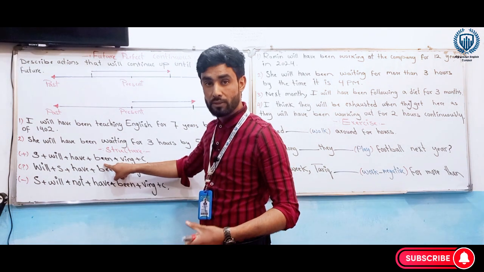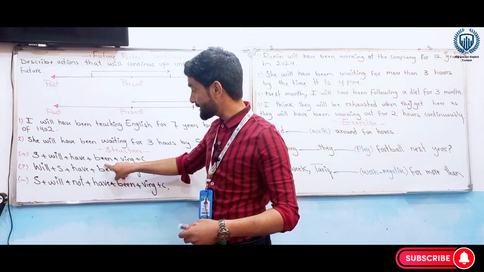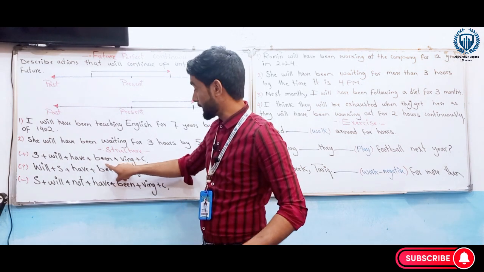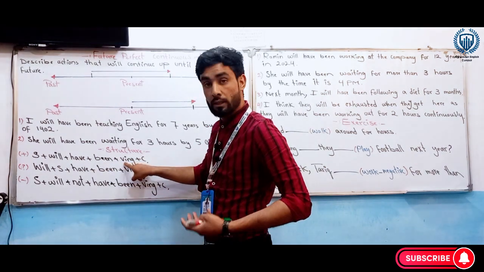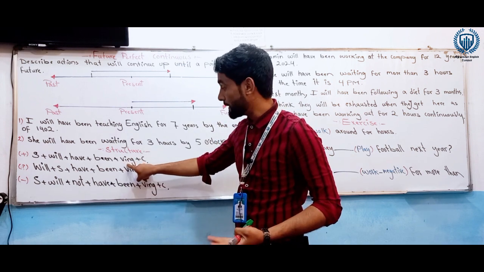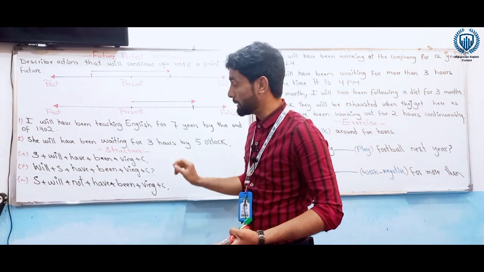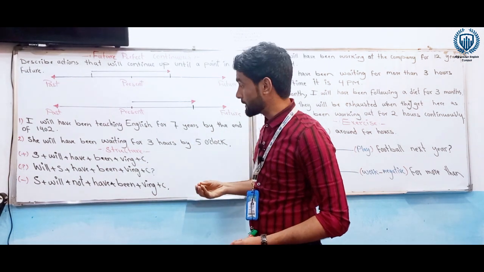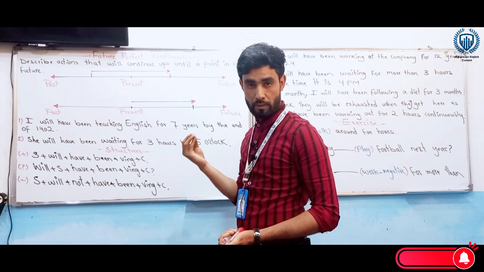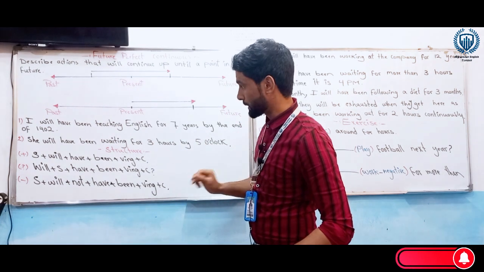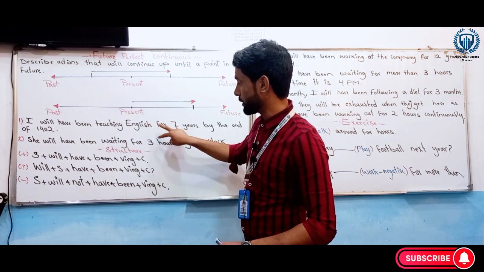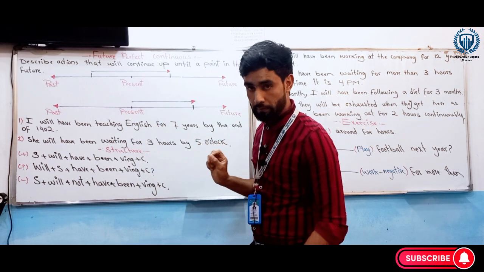In all continuous tenses, we use to be verb. And this is also a form of to be verb. It's the third form of to be verb. And in the continuous tenses, we use the present participle form. It means the ing form of the verb. And here we have the present participle form and complement or the rest of the sentence. It's the affirmative structure of future perfect continuous tense. This is the structure. As we have the two sentences in the affirmative form, these both are affirmative sentences of future perfect continuous tense.